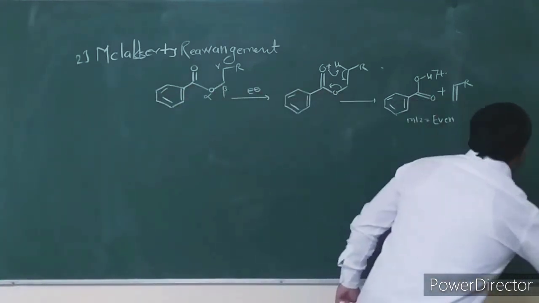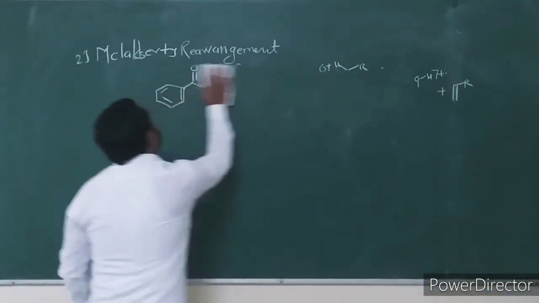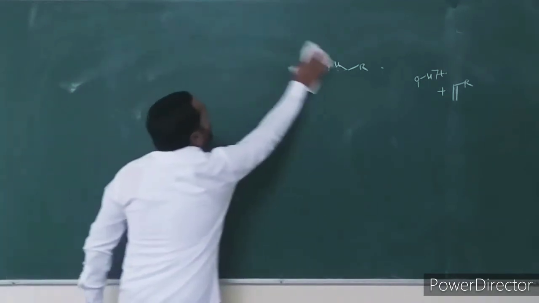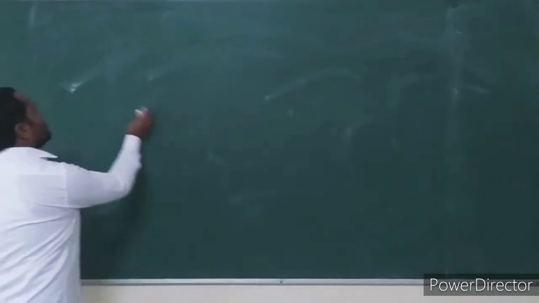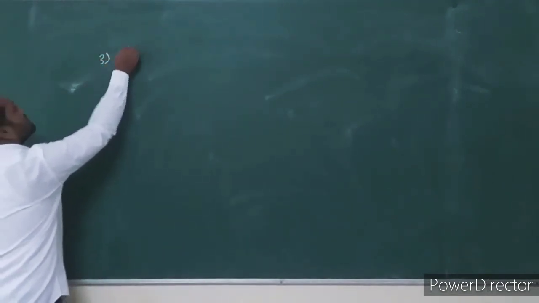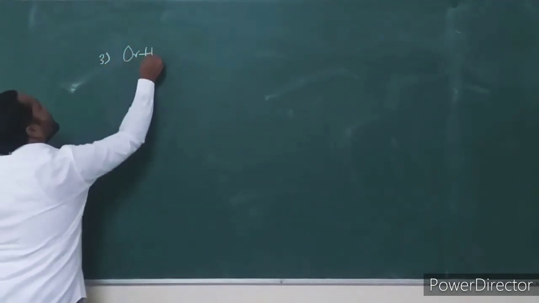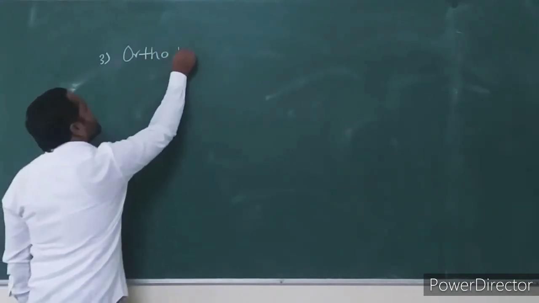Then consider the third mode of fragmentation possible in aromatic esters. It is very important. This mode of fragmentation is known as the ortho effect.